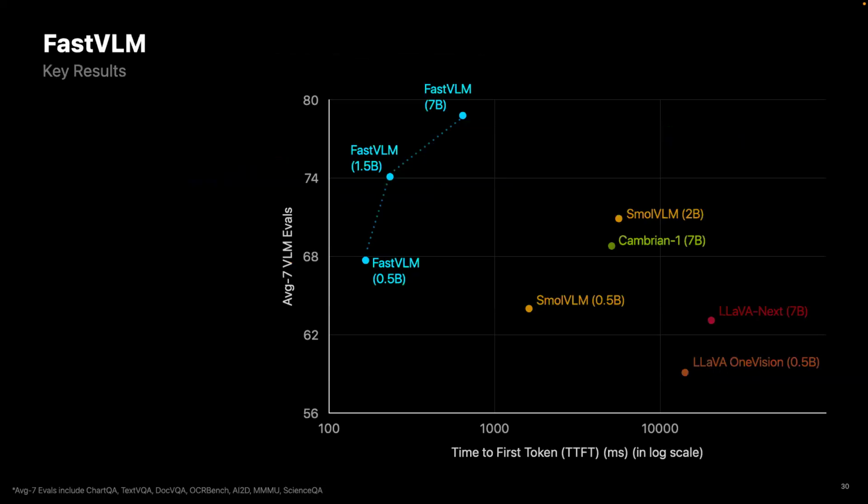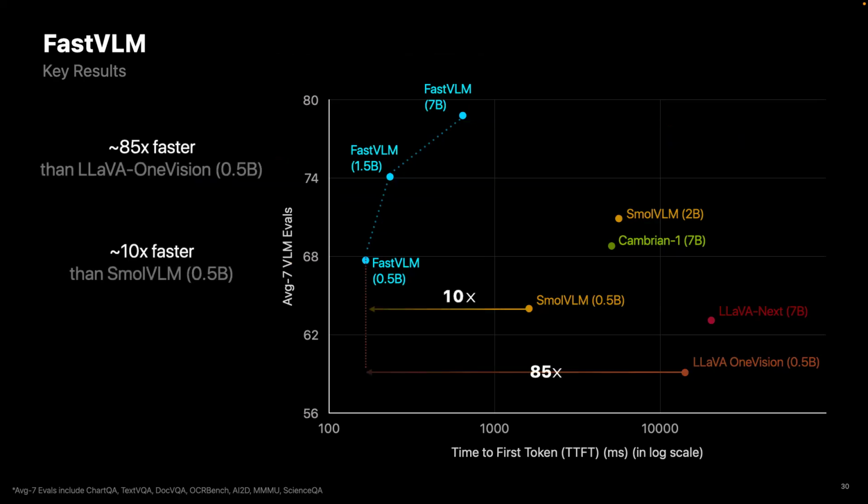Here are the final results comparing the accuracy and efficiency trade-off of FastVLM with other models in the community. Again, the y-axis here is the time to first token in log scale. As you can see, at the time of publication, it provided very favorable trade-off curves compared to all the existing techniques in the community.